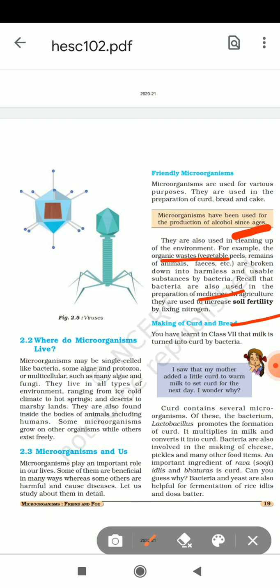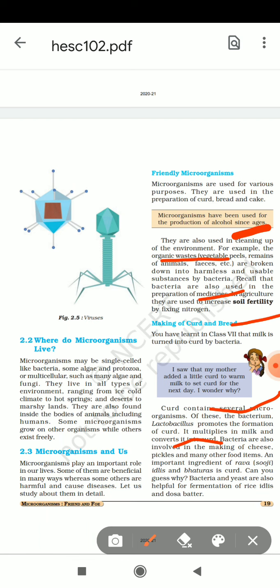Making curd and bread. Curd contains microorganisms, the bacterium Lactobacillus. The bacteria Lactobacillus is used to form curd. It multiplies in milk and converts it into curd. ये जो बैक्टीरिया होता है जब हम इसको मिल्क में ऐड करते हैं तो यह बढ़ता रहता है, फिर बाद में वह दही के रूप में बन जाता है.